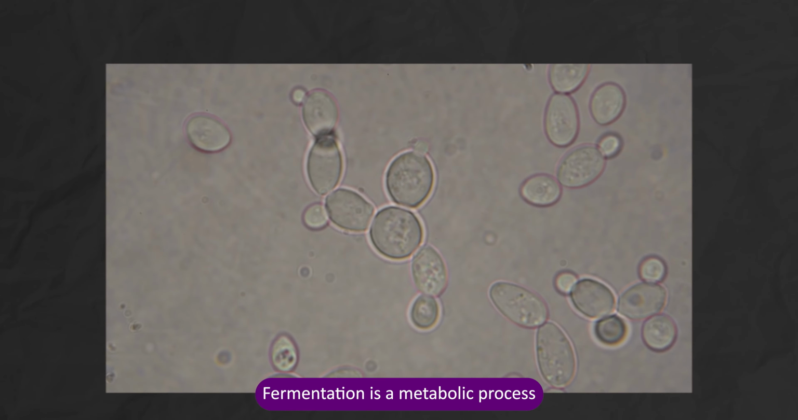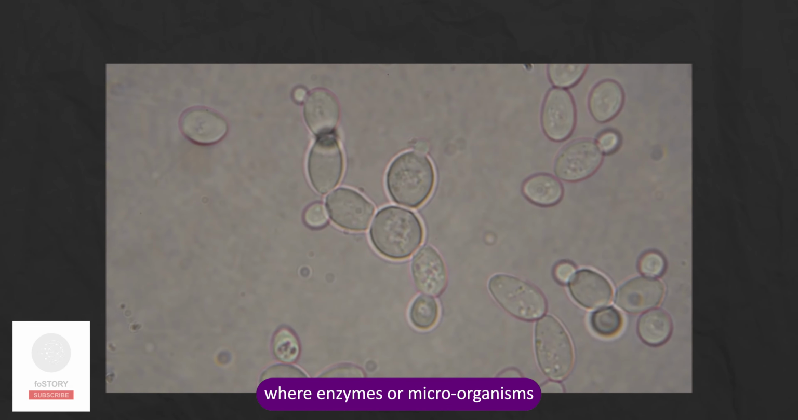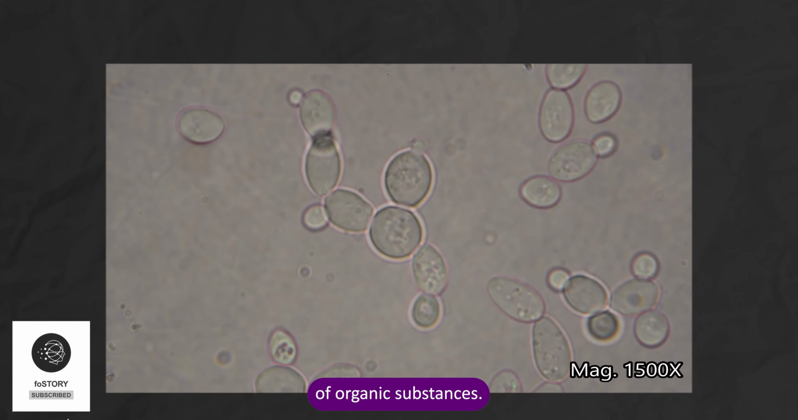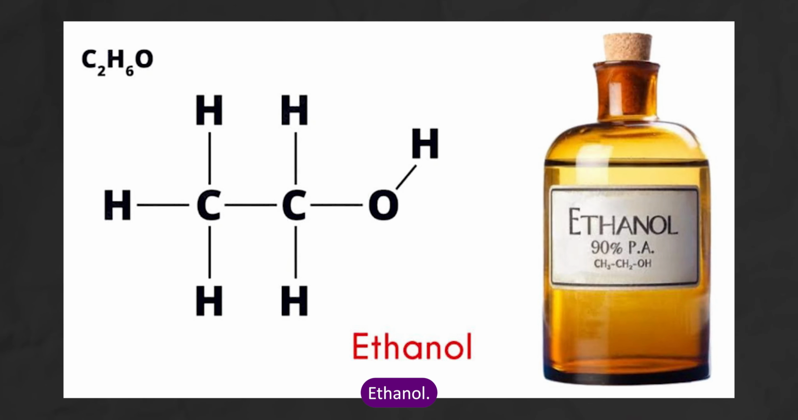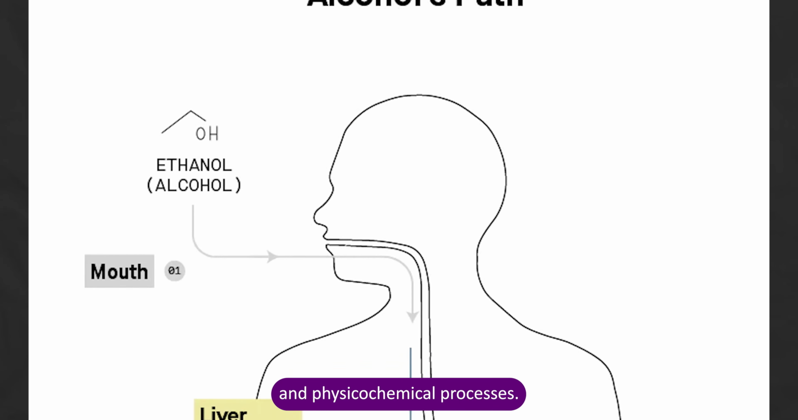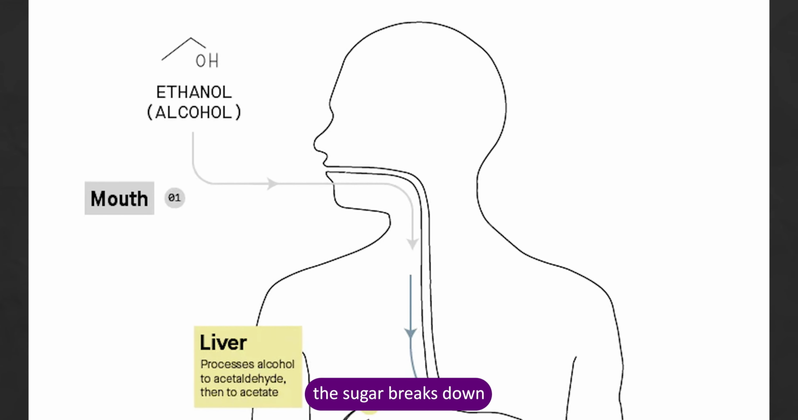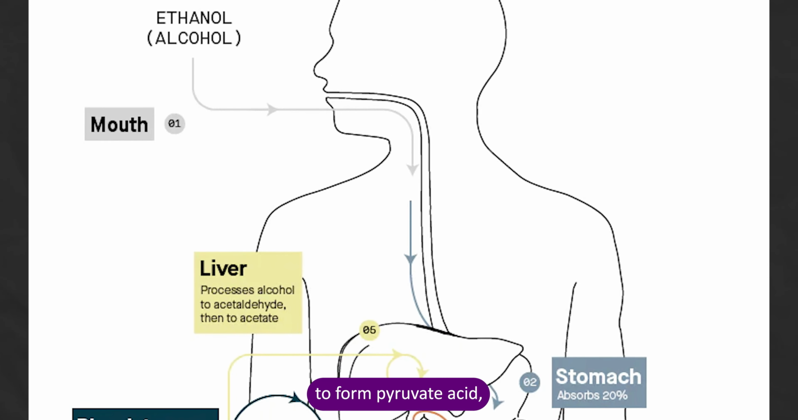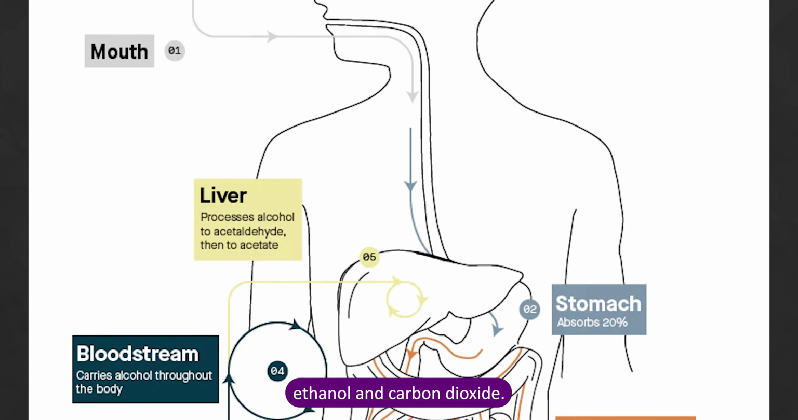Fermentation is a metabolic process where enzymes or microorganisms induce the decomposition of organic substances. Ethanol fermentation is a complicated process that involves various chemical, biochemical, and physiochemical processes. First, the sugar breaks down to form pyruvic acid, which is then converted into ethanol and carbon dioxide.